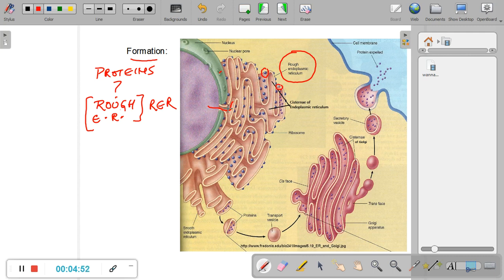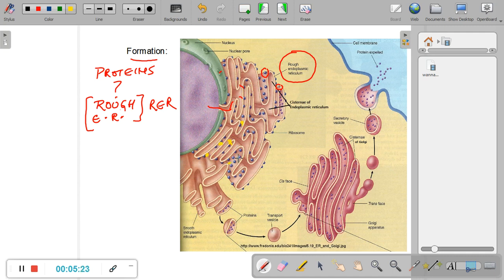Once the information and the order from the nucleus is sent to the rough endoplasmic reticulum to make these digestive enzymes that have to be packed in lysosomes, this information goes to the ribosomes, and the ribosome then makes proteins here. So they start making these digestive enzymes, these proteins.